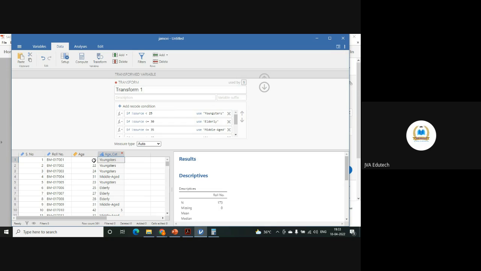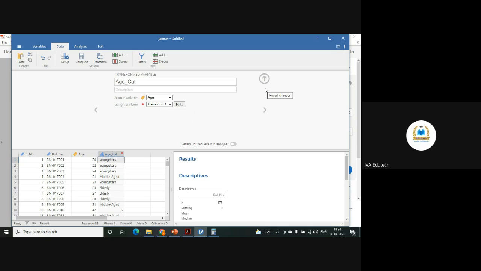So if you want to convert any continuous variable at a later stage, you need not do it for each and every variable. You just specify the range, and here you can either label them in numeric form, or in alphanumeric form, or into statements or alphabetical labels. So you can do this.